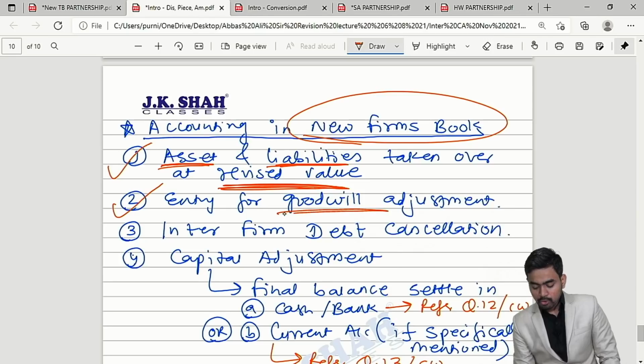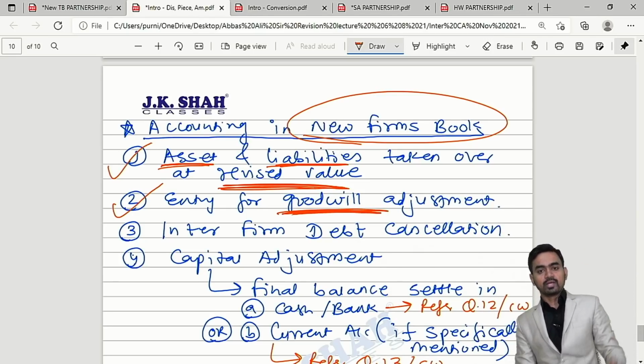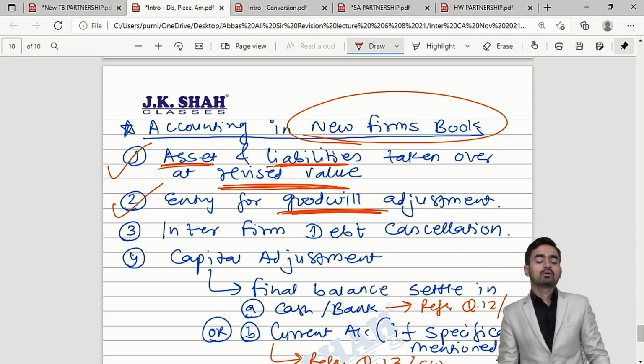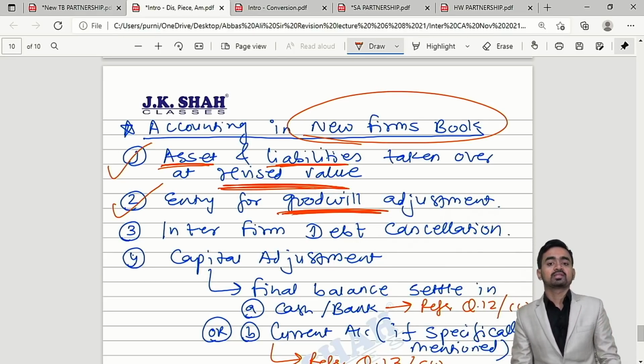Second, entry for goodwill will come over here. That is, the old firm must have goodwill. Correct. But the question may say that the goodwill should not appear in the new firm's books. What will you do in that case? Simply give net effect, that is, without opening the goodwill, give treatment through partners' capital.